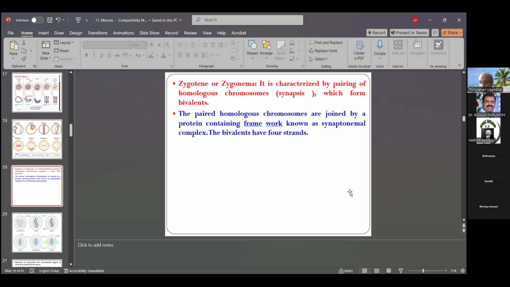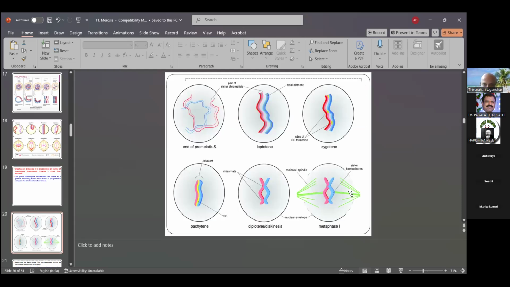So this protein is important for the role of chromosome construction. These 2 different chromosomal parts are attached. That is called the synaptonemal complex. The bivalent has 4 strands. This is also the end of the protein, and that is also part of the sister chromatid.